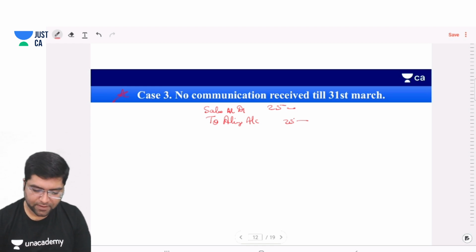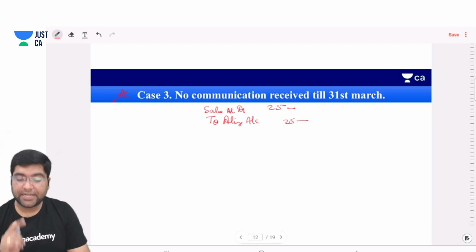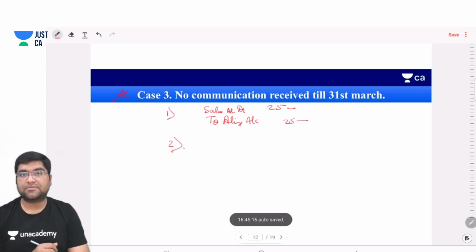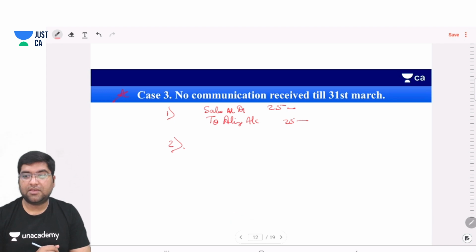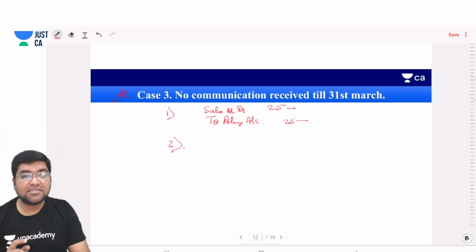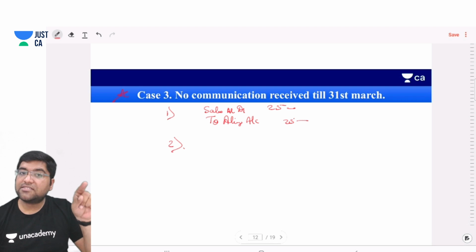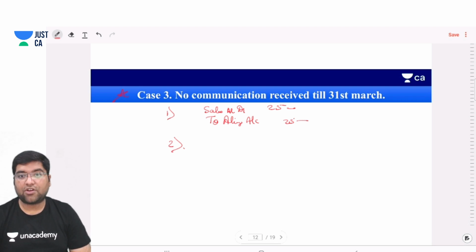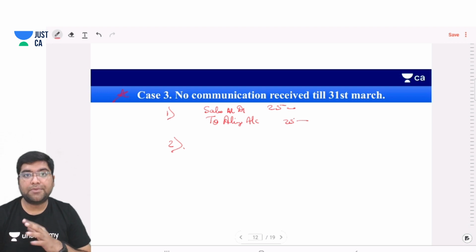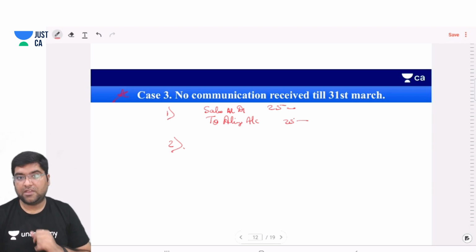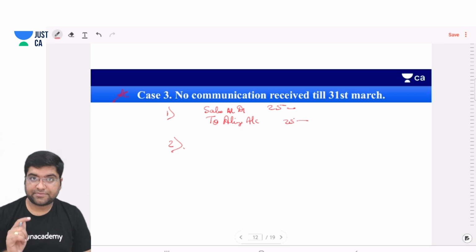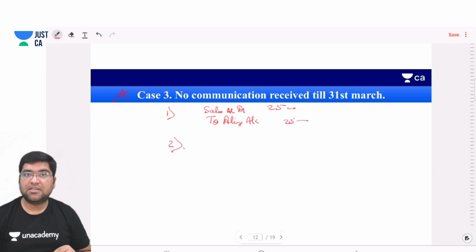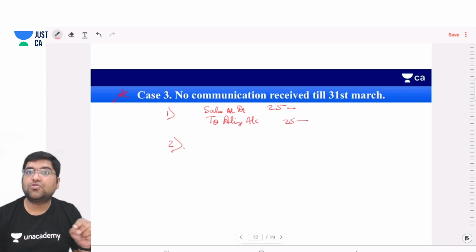Okay, but one more entry will be passed, guys. The goods are still with Alia, and on 31st March we will be calculating our closing stock, and if we are assuming that the sales are reversed, then at least we should book those goods in our stock.